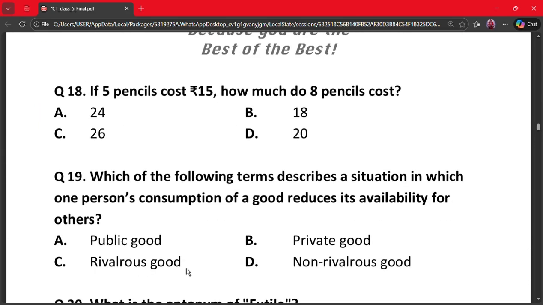Our next question is question number 18. If 5 pencils cost rupees 15, how much do 8 pencils cost? A 24, B 18, C 26 and D 20. So 15 divided by 5 is equal to 3, and 8 into 3 is equal to 24. So our correct answer is option A.